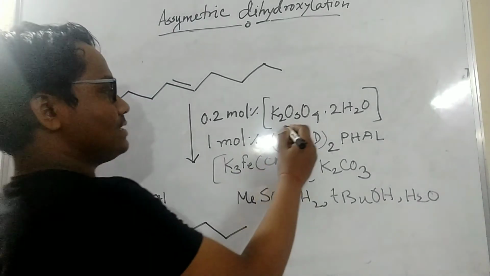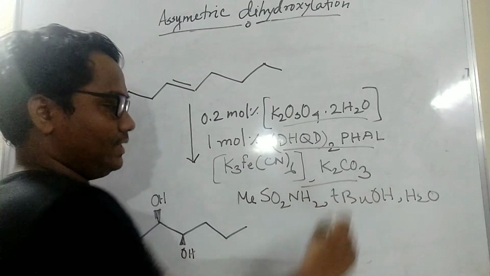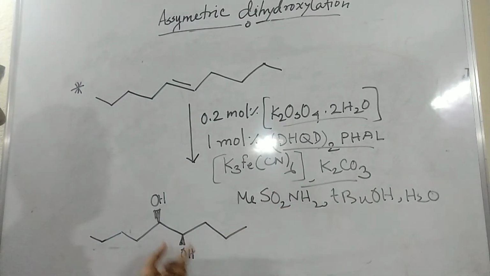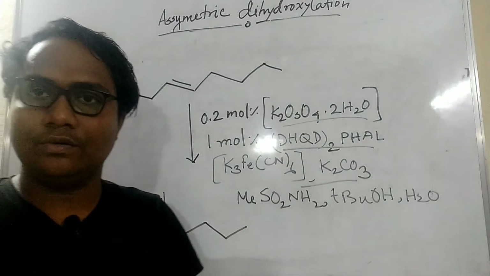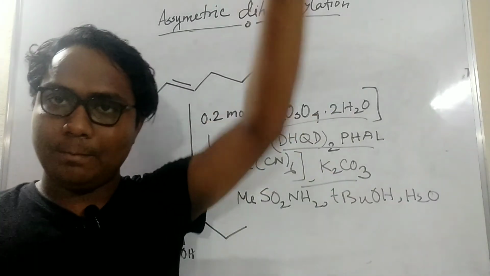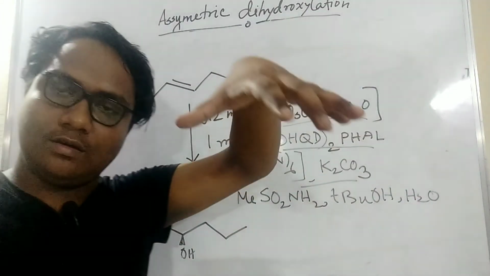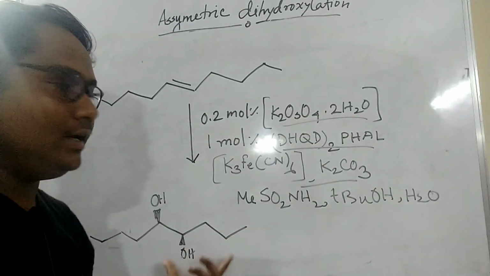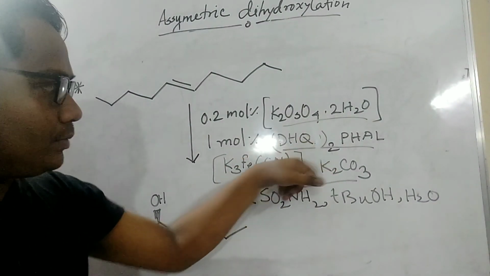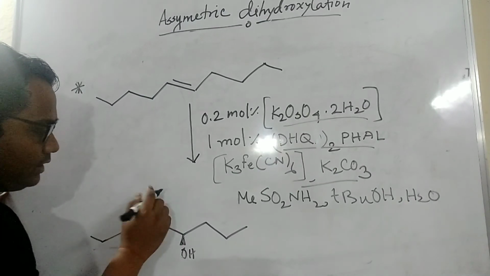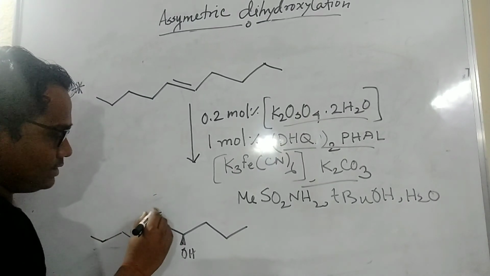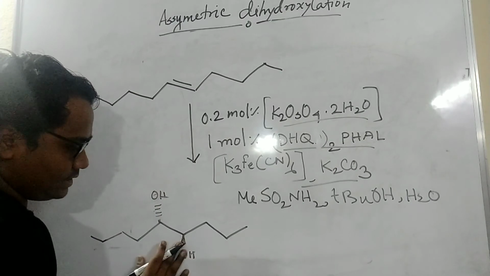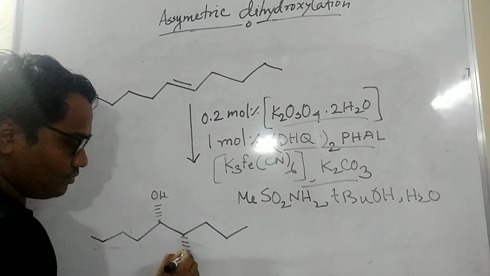Here you will see another example of a simple dihydroxylation. All these reagents are the same as previously. So what will be the product? These two OH are upside. Previously I told you DHQD means up. If up, the OH will come on the upside and this will be the product. If it is DHQ, what will be the product? Then the OH is always down. So I just gave one example for your reference.